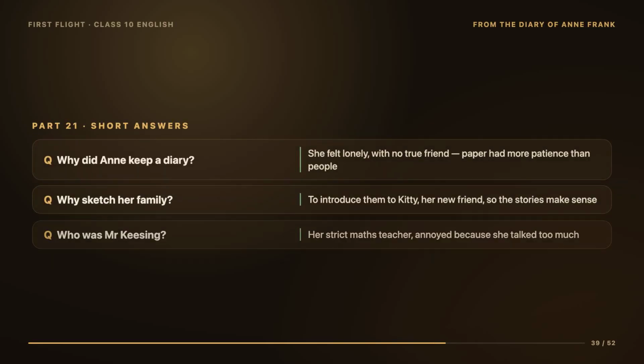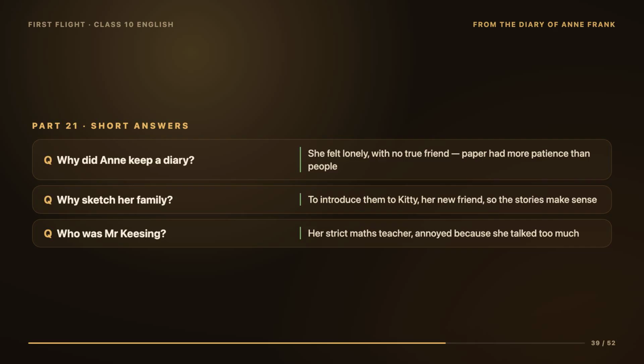Now let's turn all of this into exam marks. First, the short answer questions. Why did Anne Frank keep a diary? Because she felt lonely and had no true friend to share her deepest feelings with. So she made the diary her confidant, believing paper had more patience than people.